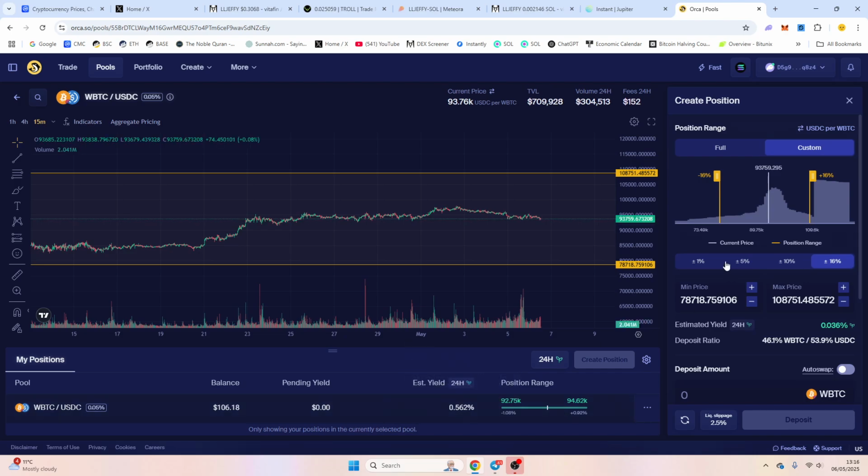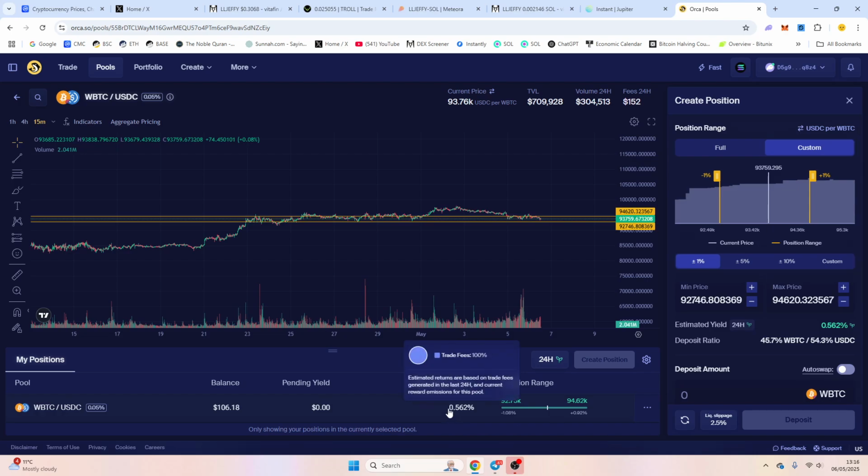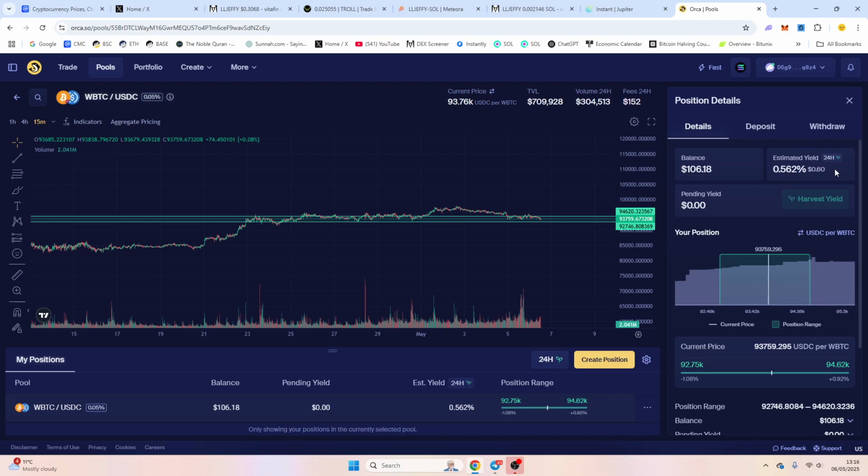Now, you can see if we stay in range at 1%, which is highly unlikely for a long time, we're going to do very well because we're earning 0.5% on a Bitcoin, which is incredible. You can't earn that anywhere. You can barely earn that per day in traditional finance or on some meme coins even. So this is really, really good. But what we're going to do is just hold this position, see how long it lasts, and then double as we go along. This is basically the way you build a really, really good yield farm portfolio. There's no other way. The best way is when you start well.